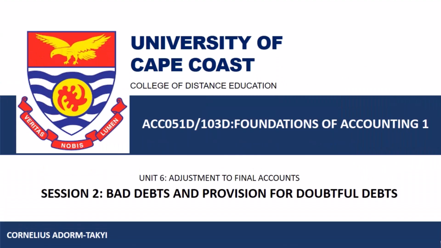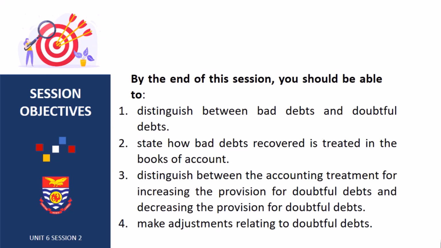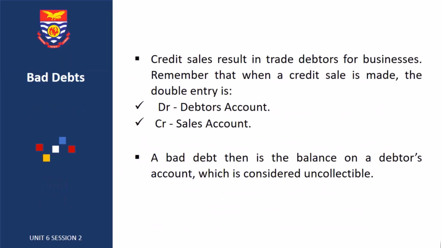Unit 6, Adjustment to Final Account, Session 2, Bad Debts and Provision for Doubtful Debts. At the end of this session, you should be able to distinguish between bad debts and doubtful debts, state how bad debt recovered is treated in the books of account, distinguish between the accounting treatment for increasing the provision for doubtful debt and decreasing the provision for doubtful debt, and make adjustments relating to doubtful debts.